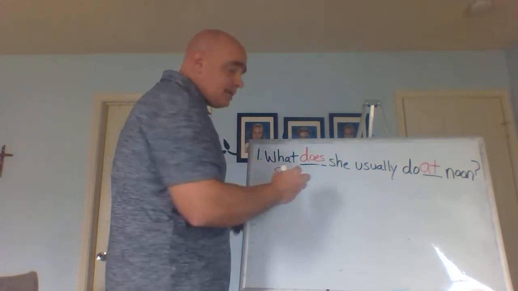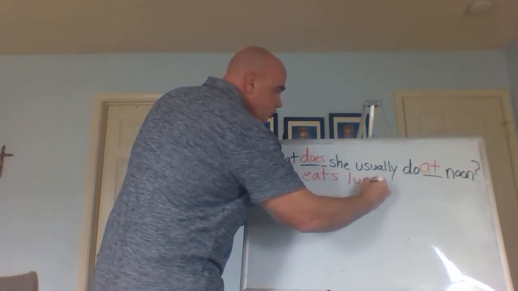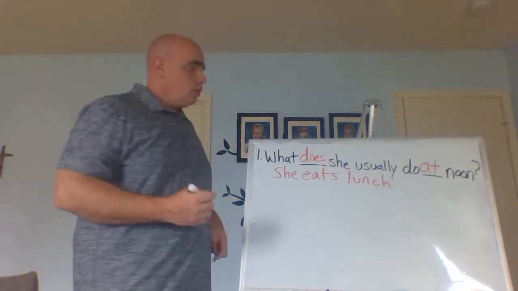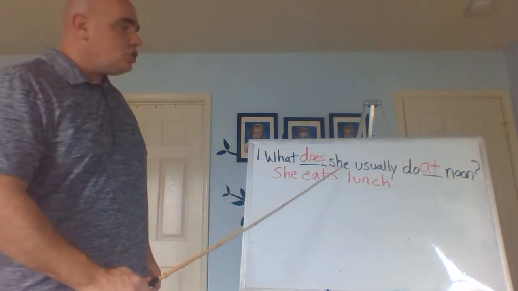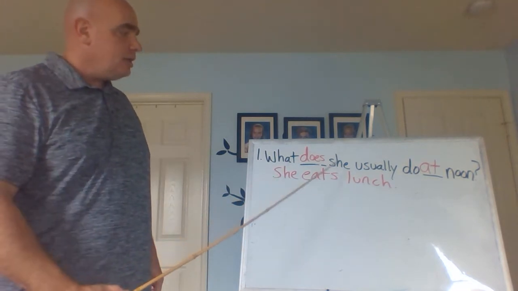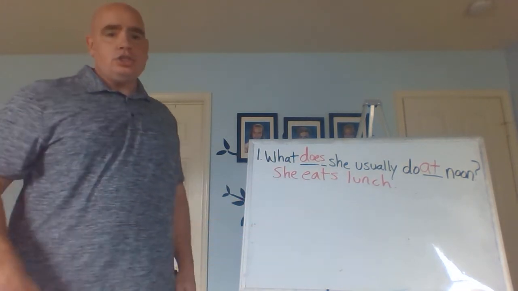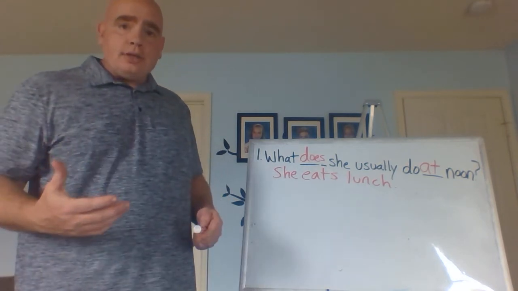Eats with the S. She eats lunch. All right. So, what does she usually do at noon? She eats lunch. Great. So, this is good practice, all right?